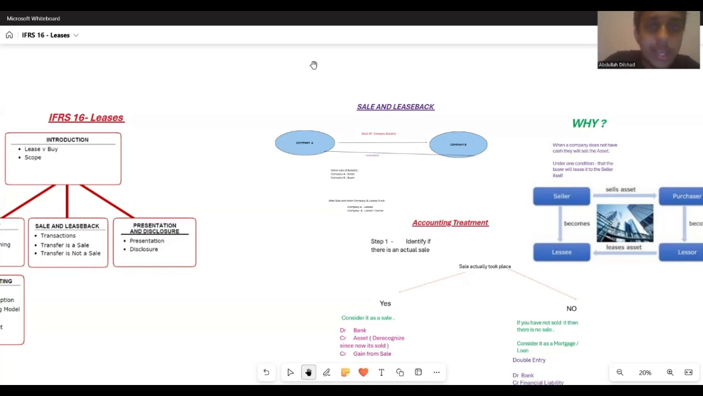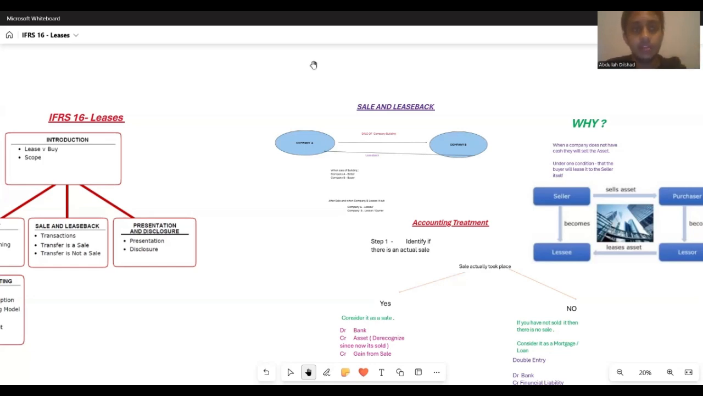Today, what we'll be looking at is a concept called sale and leaseback, which is tested under your standard, IFRS 16 Leases. Don't worry, it's a very small concept that you all need to know. In the ACCA skills paper FR, you will be tested on it, either in sections A and B as an MCQ or MTQ, or there is a chance that it would be tested in your section C as well.